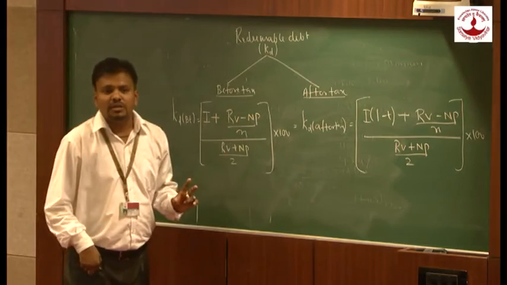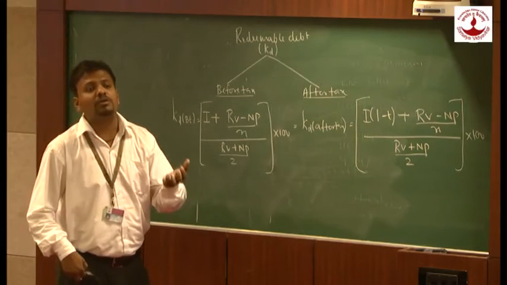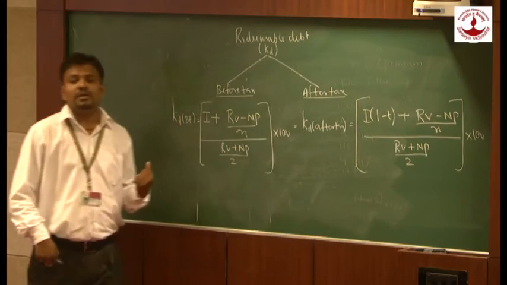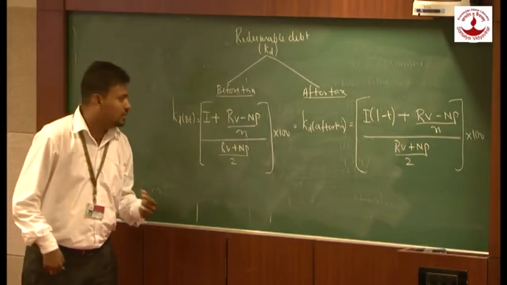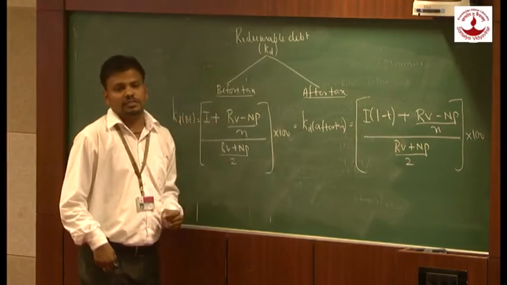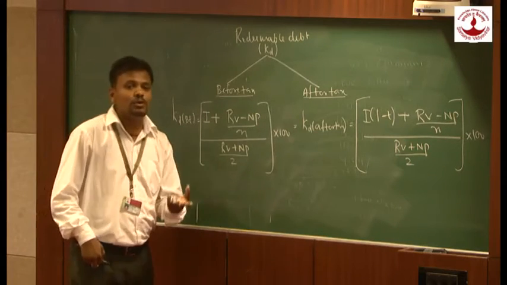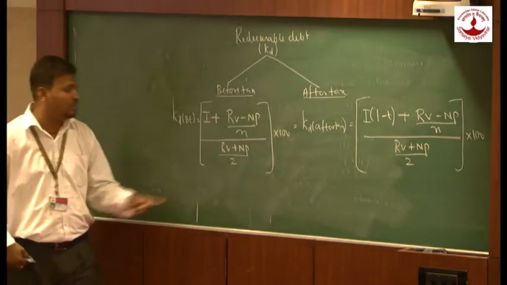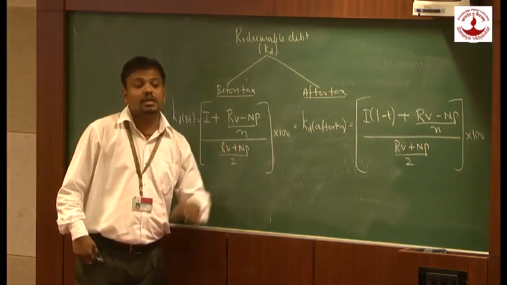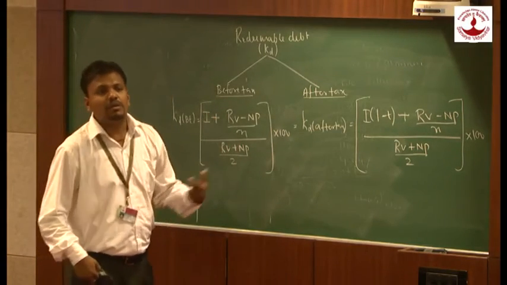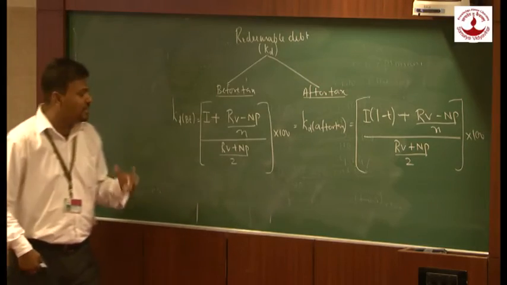NP as usual means the amount which you have received from the debenture holder at the time of issue. N is nothing but the number of years. For how many years are companies issuing the debenture? As I told you, a debenture can be redeemed after 5 years, so the number of years will be 5. If the debenture is redeemed after 10 years, the number of years would be 10, and so on.